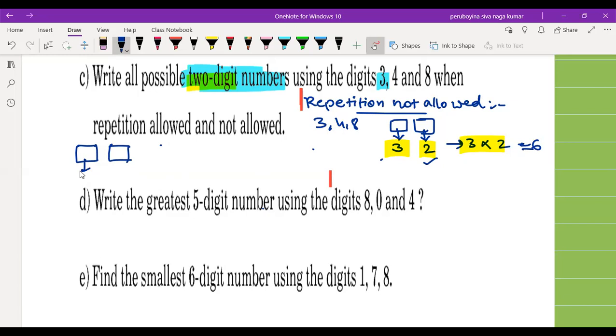You can put here 3, or 4, or 8. Total how many possibilities? 3 possibilities. Remember, at a time you can fill each box only with one number.